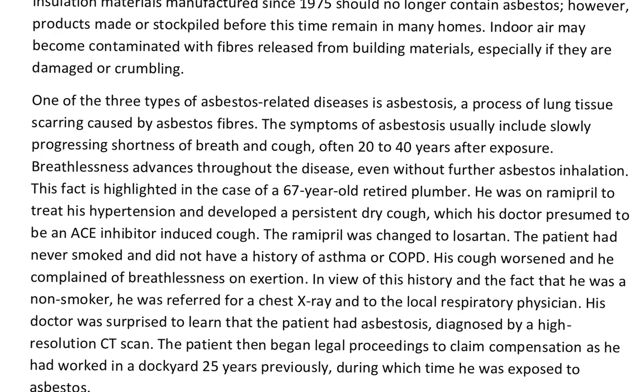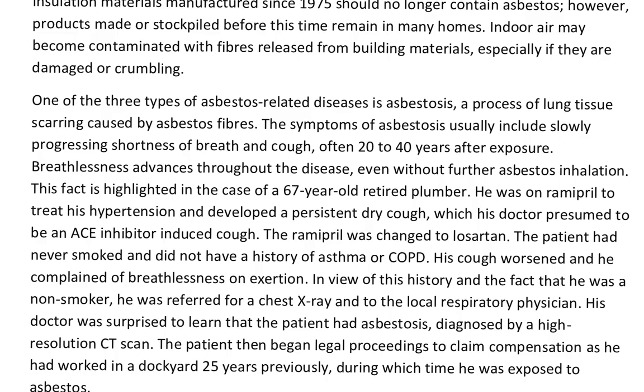The Ramipril was changed to Losartan. The patient had never smoked and did not have a history of asthma or COPD. So they are telling you the patient did not cause any deliberate damage to the lung. The lifestyle did not cause any damage to the lung. So they don't know why the patient should suffer such symptoms.